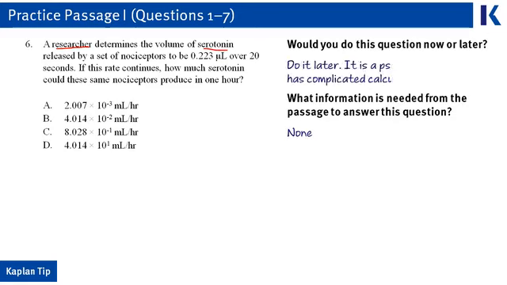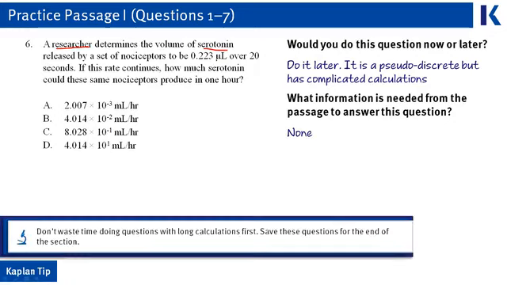However, most people would correctly want to do this question later. Despite it being a pseudodiscrete, it's got a bunch of math, and you're going to need time at the end of the test that you've saved by doing shorter questions to answer this one properly. The Kaplan tip at the bottom of this page reiterates this point. Don't waste your time doing these questions with long calculations. Save those for the end of the test when you've already gotten your easy points out of the way.